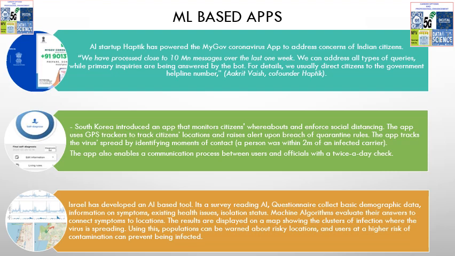As you can see, this information collected can act as your dependent variable in a normal linear regression kind of machine learning algorithm that helps you predict different population areas and risky locations so that contamination can be prevented. Having looked at these apps, let's now move on to the next section on chatbots.